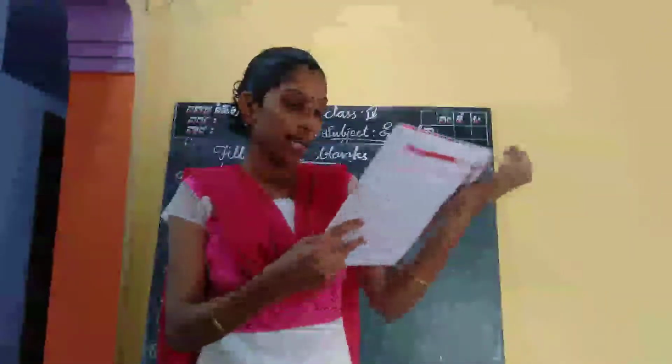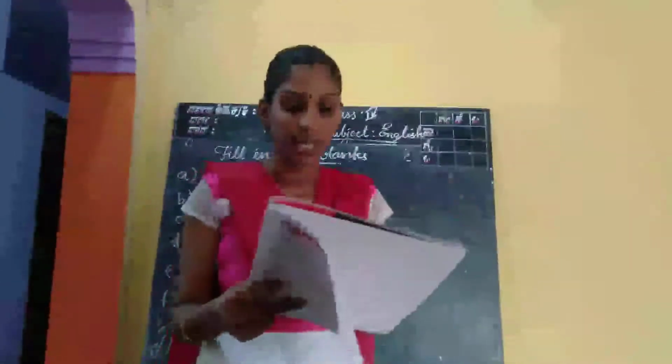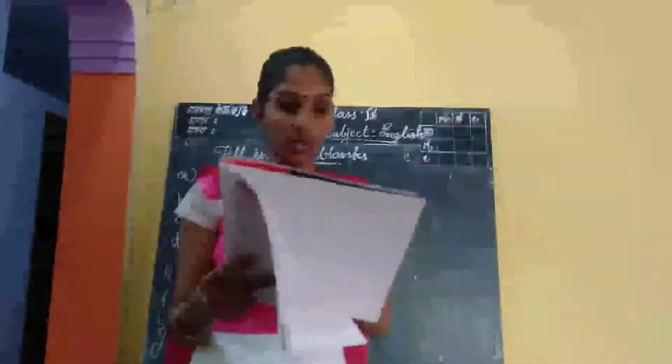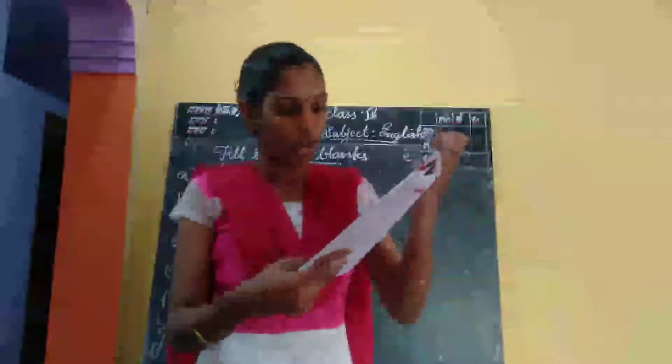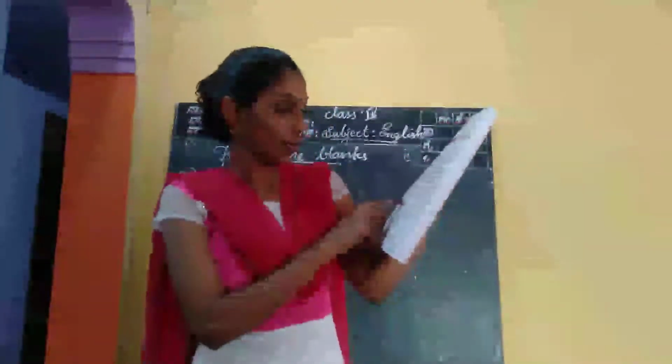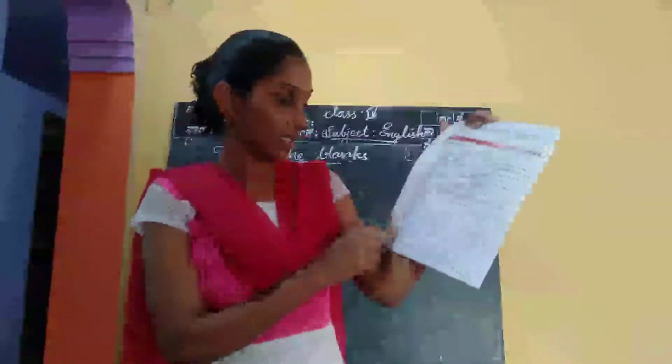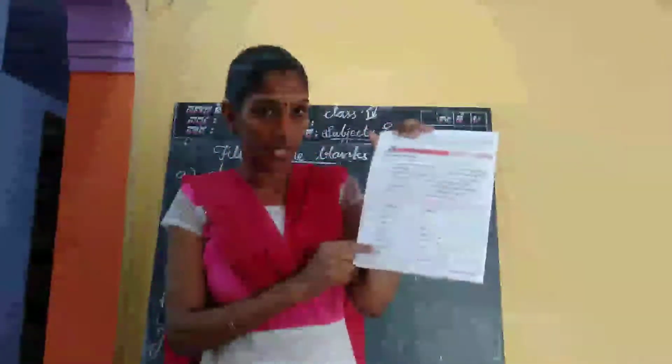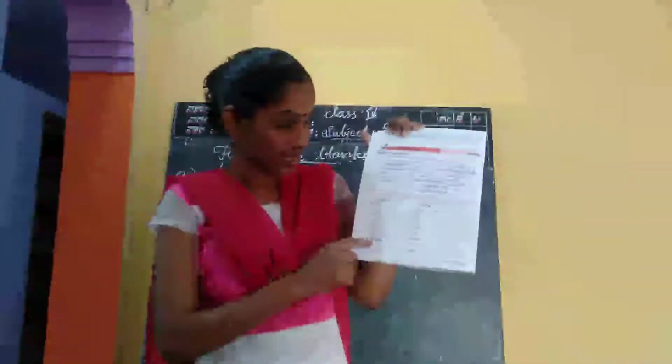We have to find the correct noun for each adjective. In column A, adjective nouns are there.